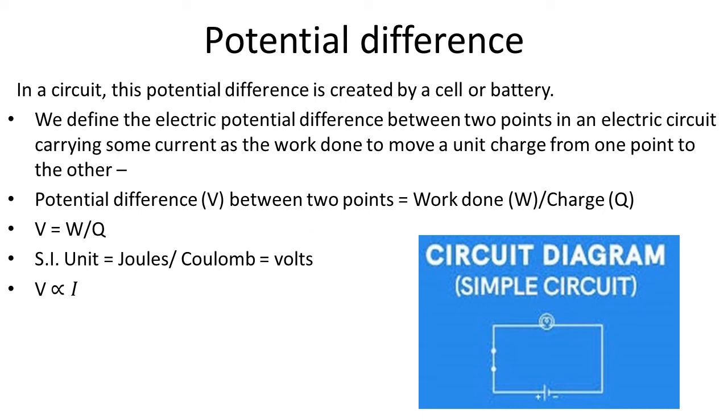So if there is more potential difference between the 2 points in the circuit, the current flowing through these 2 points is also more. Now let us consider one example to understand this. Suppose there are 2 circuits running on 2 cells. In the first cell, there are only 100 electrons deposited at the anode, and in the second case, there are 1 lakh electrons deposited at the anode. So the current generated, that is the rate of flow of charges, will be more in the second case.